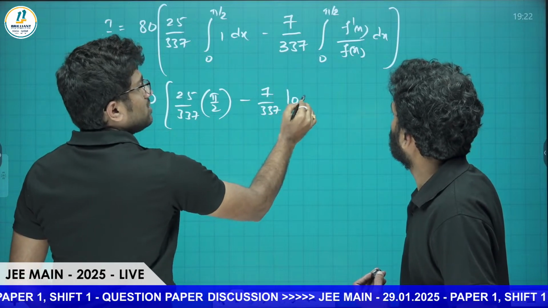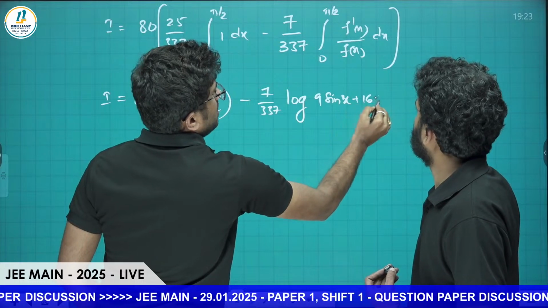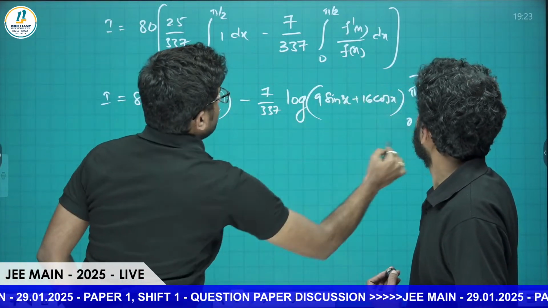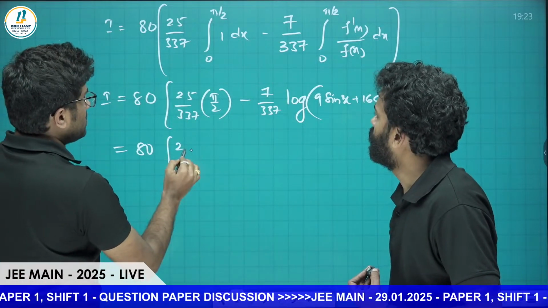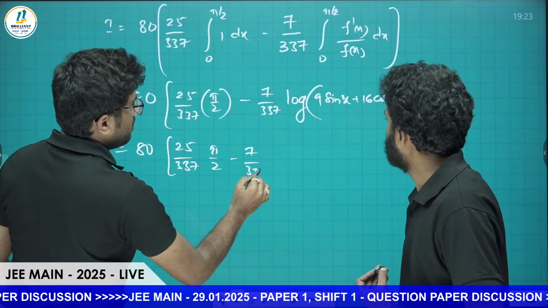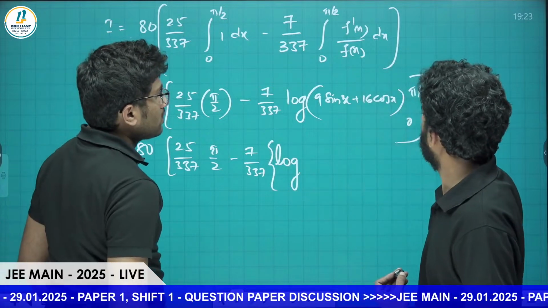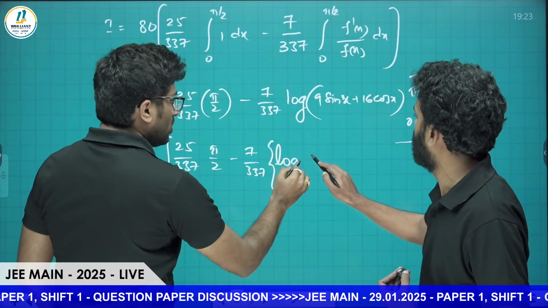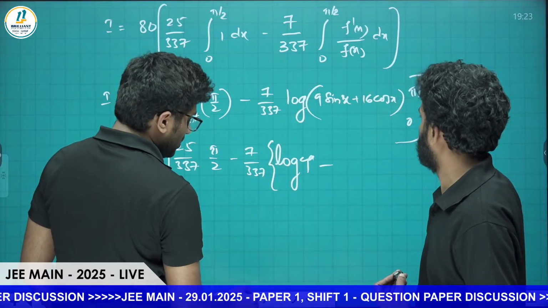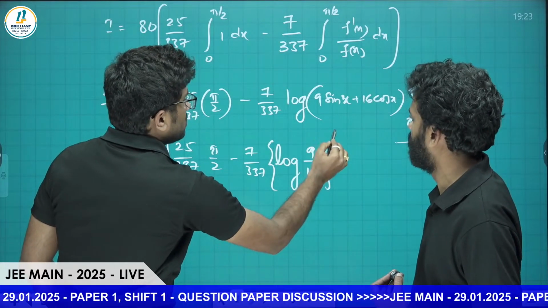Log mod of the denominator, that is log mod of 9 sin x plus 16 cos x, from 0 to pi by 2. So that becomes 80 times 25 by 337 into pi by 2, minus 7 divided by 337 log mod. If you substitute pi by 2, this will vanish and becomes log 9. Minus, when you put x equals 0, it will cancel and become log 16. So directly we can write it as log 9 by 16. Log 9 minus log 16 is log 9 by 16. That's all, the problem is done, sir.